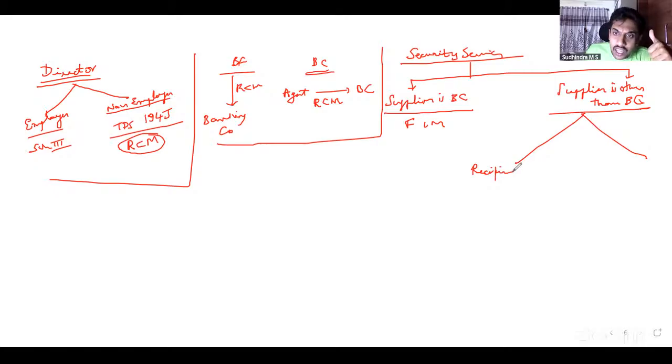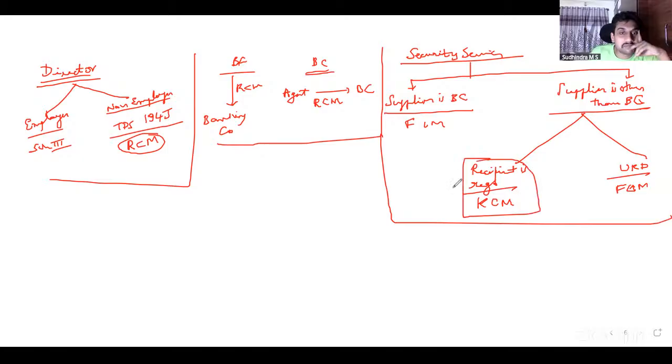Recipient is registered: RCM. Recipient is unregistered: FCM.